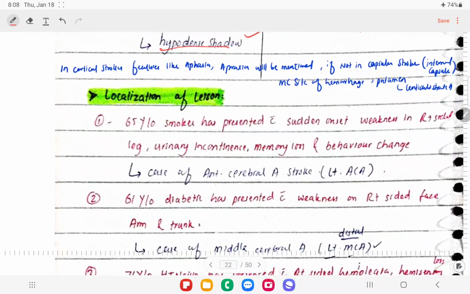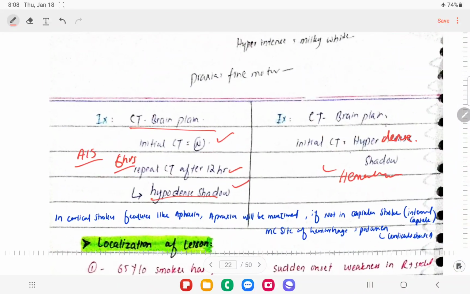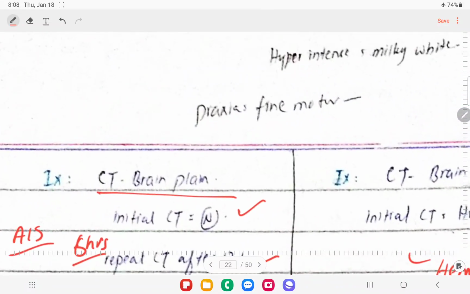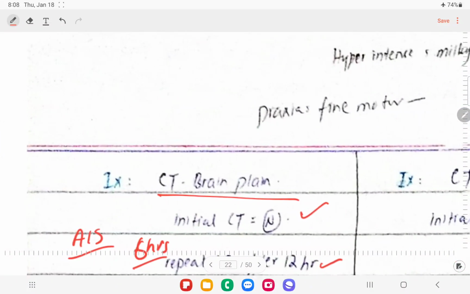Okay, so how to localize the lesion? For that we must have a basic concept, right. Like if we talk about this, right, so this is the branch, this is the Sylvian fissure.